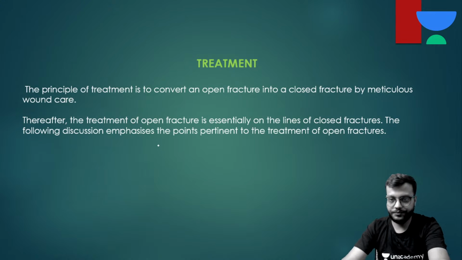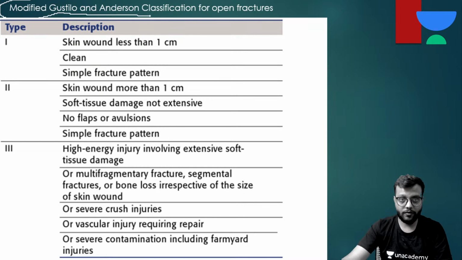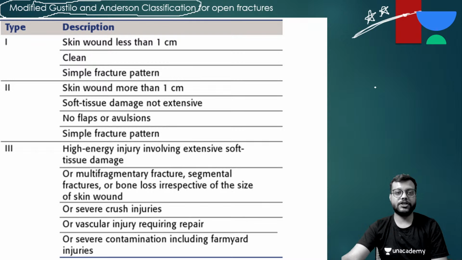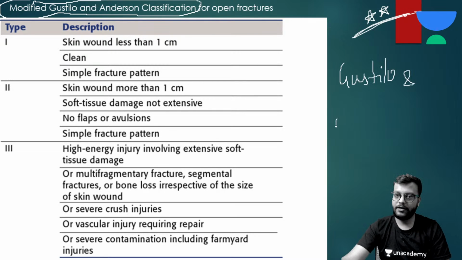Okay, and there is a very important classification for the management of open fractures. You have to basically just remember the name. It is important, the name is important, and it is the modified Gustilo and Anderson classification. Type 1, 2 and 3.